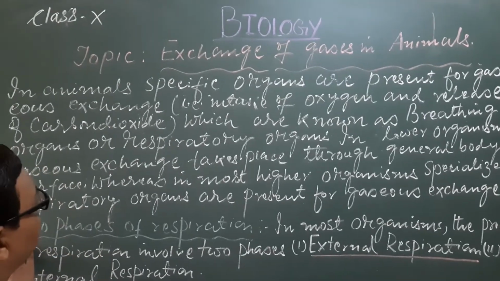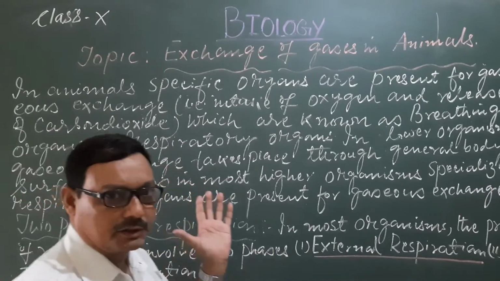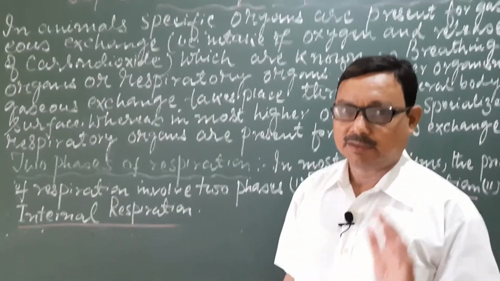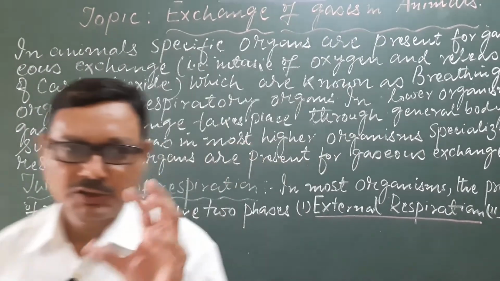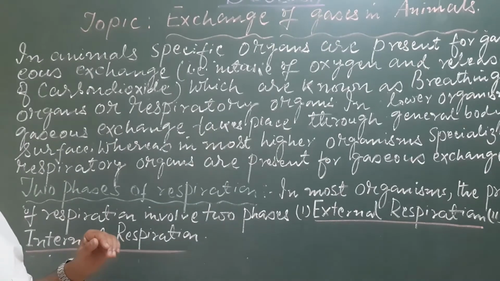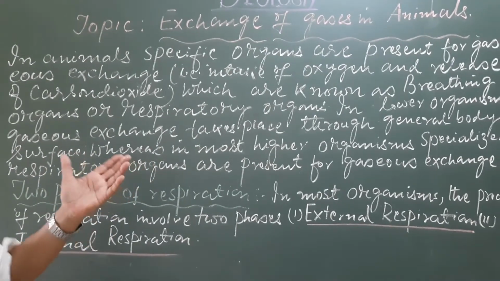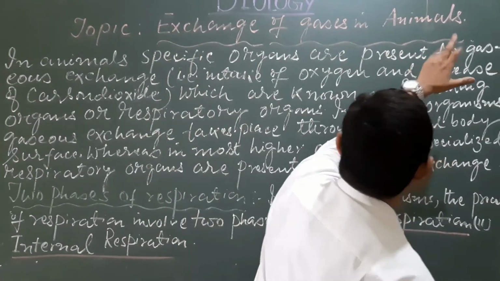Friends, in our running topic, we are in respiration. In the last class, we discussed the exchange of gases in plants, and obviously today, what's our topic? Today's topic is exchange of gases in animals.